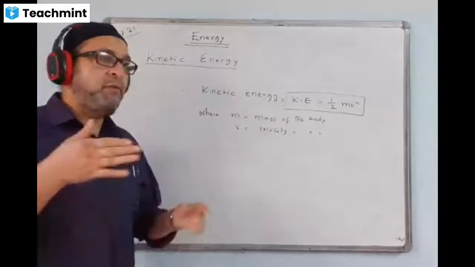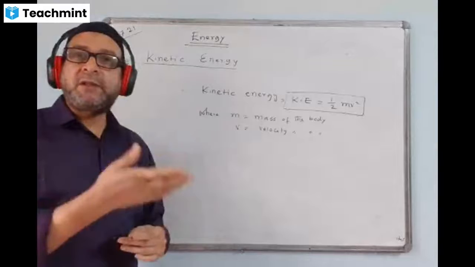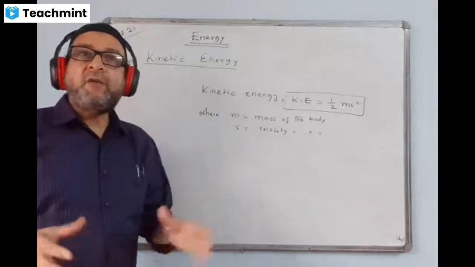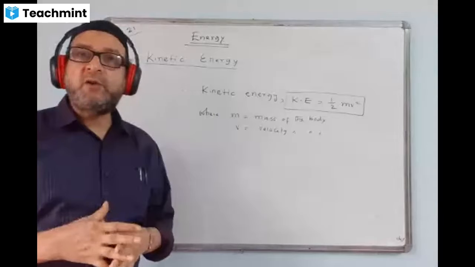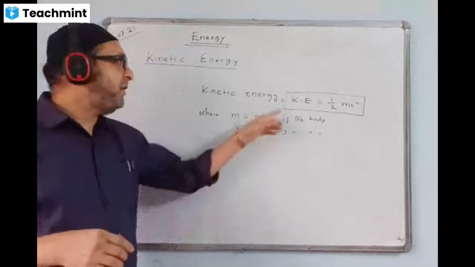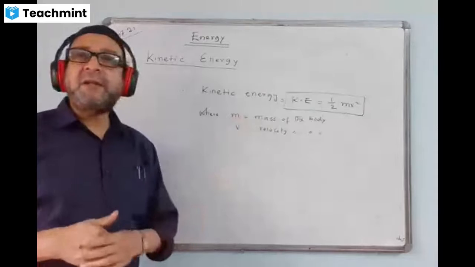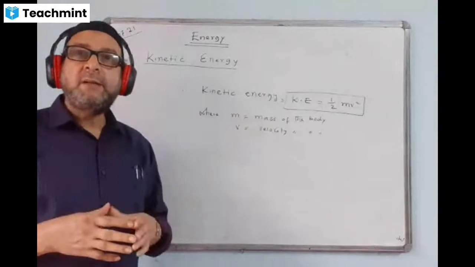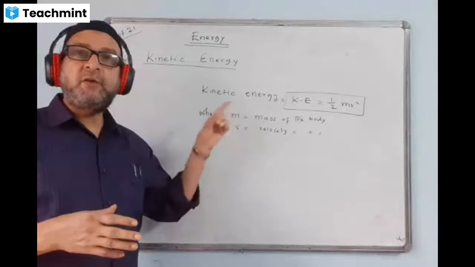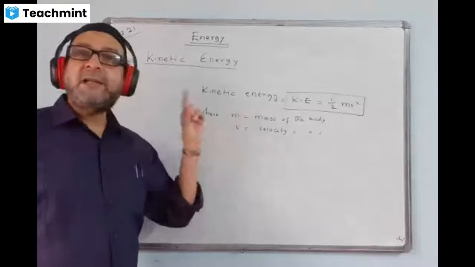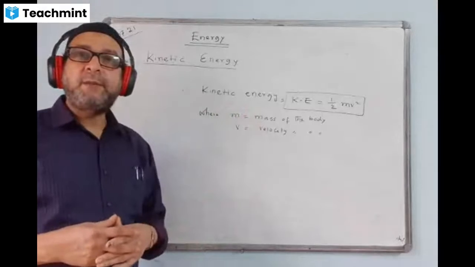If anything is moving with some speed or velocity, the body has kinetic energy. The SI unit of any kind of energy is joule, J. Mass SI unit is kg. If it is given in gram, we must change it to kg. Velocity is denoted by V, and its SI unit is meter per second.